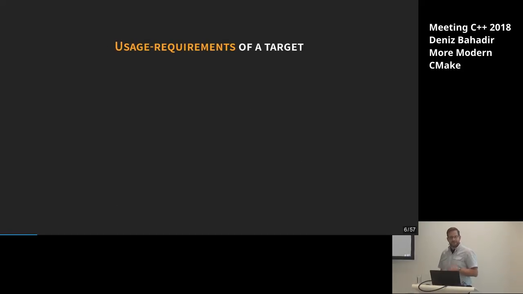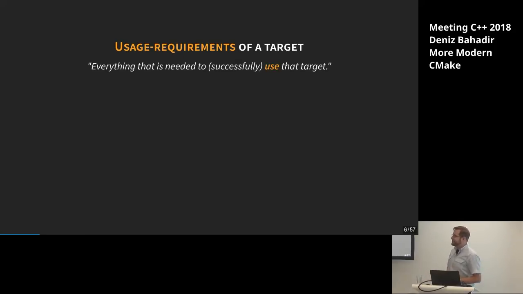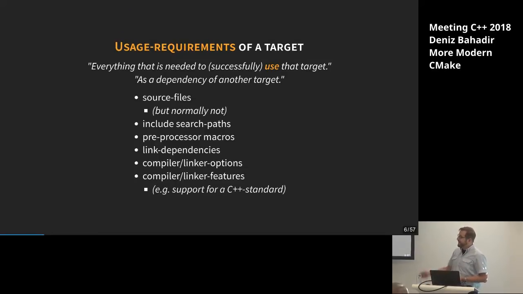While maybe you don't only have a program, you want to compile a library, and that should be used by other programs. And for that, we have the so-called usage requirements, of course. And this is everything that is needed to successfully use that target. And that's pretty much the same as you see here. And as I said, you want to use it especially as a dependency for another target. So if you have a program that has a dependency on a library and you're building that library, this has some usage requirements to be used by that program, by that other target.